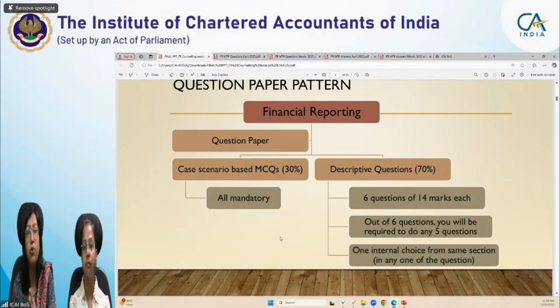We expect you to take 45 to 60 minutes for this MCQ portion for 30% marks. If you save time, rather than taking completely 1 hour for part 1, and do it in 40 or 45 minutes, you are saving 15 minutes. That saving of 15 minutes you can utilize in your descriptive portion.